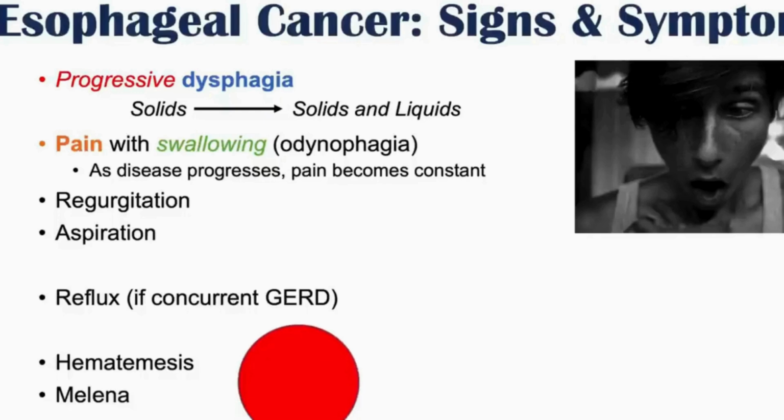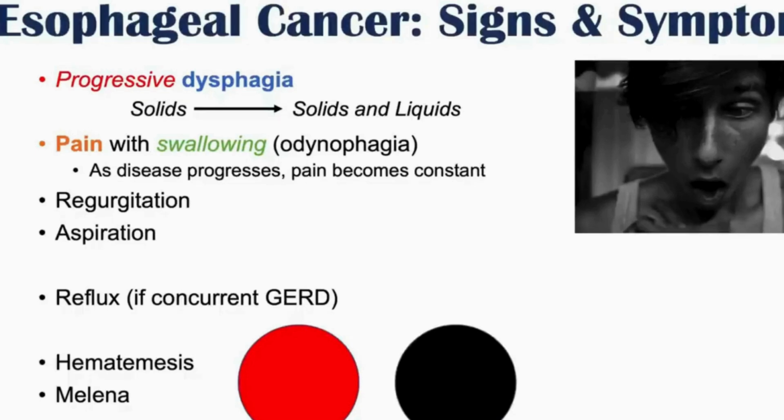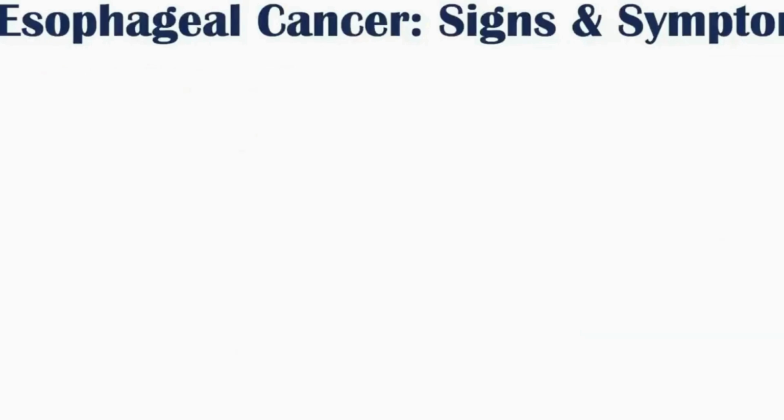There can be bleeding from the esophagus itself, and that blood can go into the stomach, become digested, and then be defecated into the stool, and it becomes black in coloration. And this is what we call melena. So melena is a black, tarry, and often smelly stool. Anemia can also occur as well. You can imagine that if you're losing blood from bleeding of the esophagus due to cancer in the esophagus, you're going to have a low blood count as well.